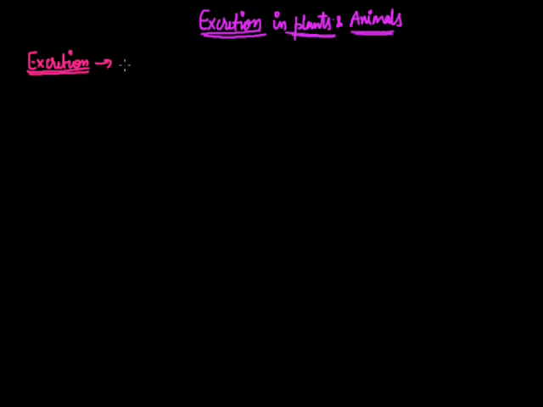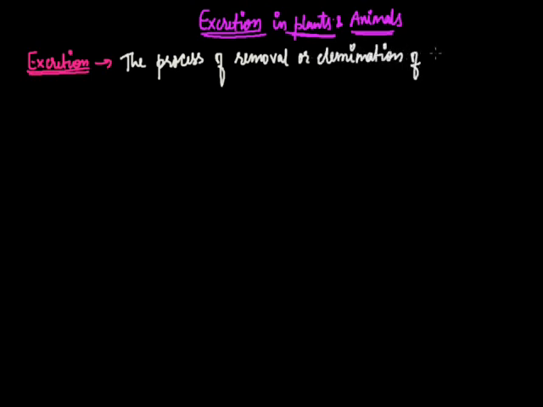So what is excretion? The process of removal or elimination of metabolic waste from the body is called excretion. Metabolic waste like nitrogenous products.